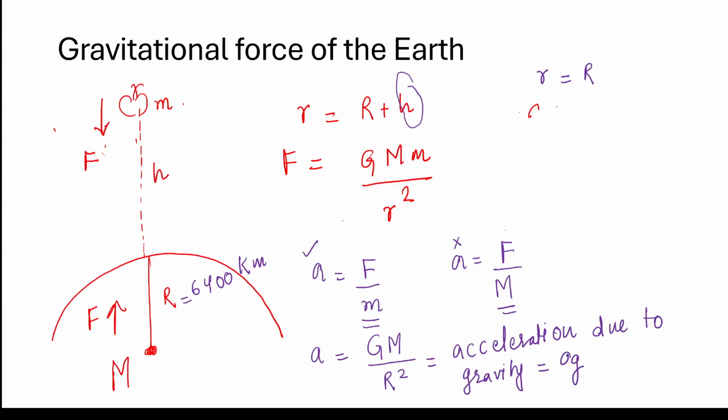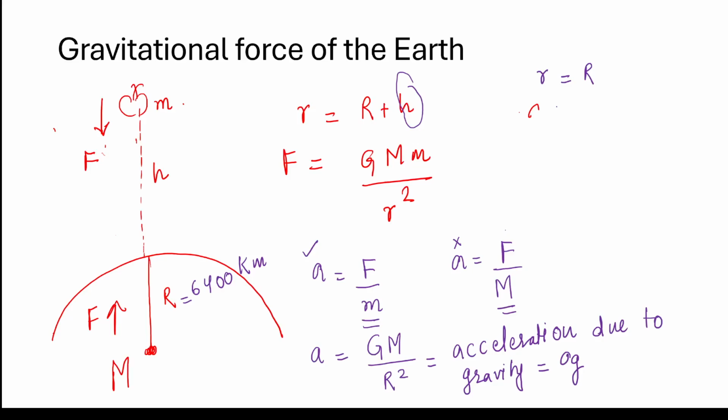If you're talking about satellites or the moon, then obviously the body is way far away from the surface of Earth. In that case, your gravity is not constant. So your gravity remains constant only if the body is closer to the surface of Earth.